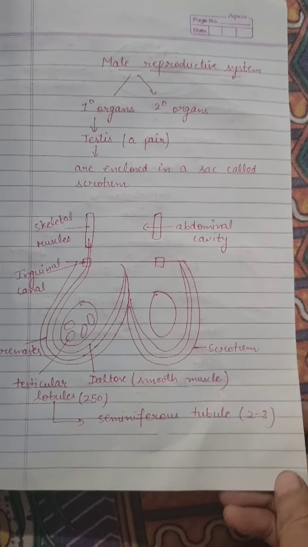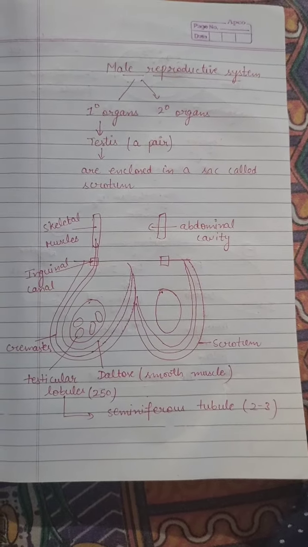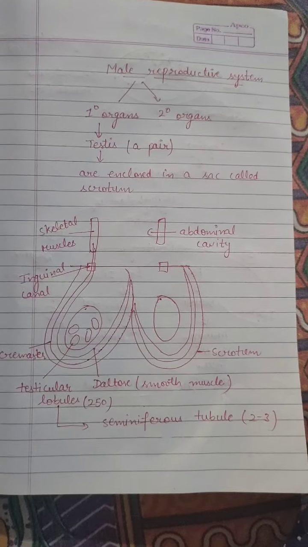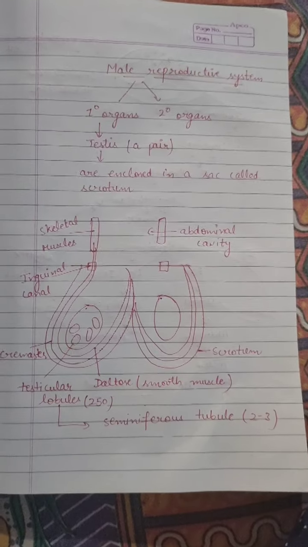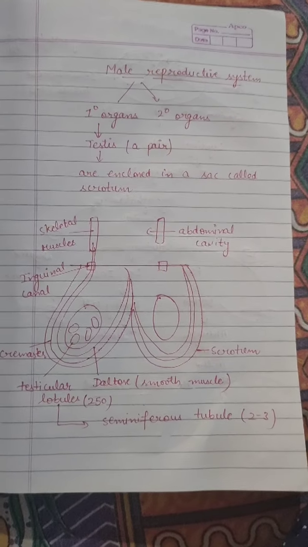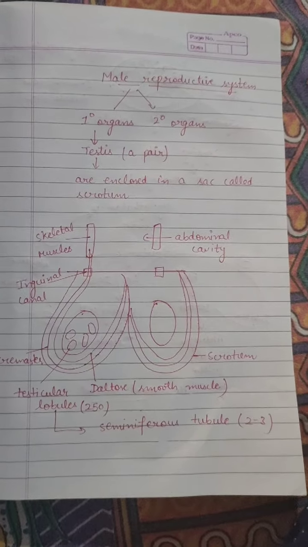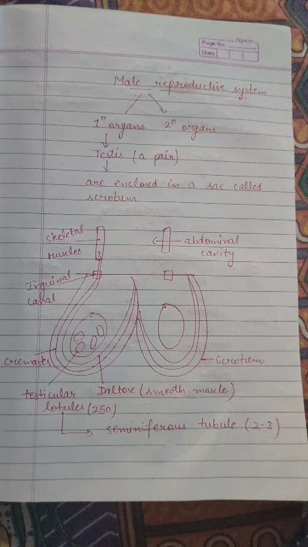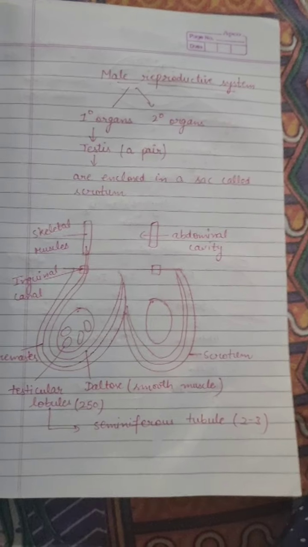Students, in the last class, we started chapter 3, the reproductive system. In this class, I will do a revision of the last topic, that is the male reproductive system. A quick revision is there.